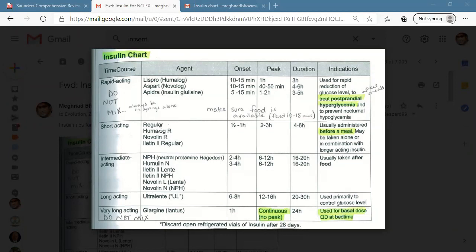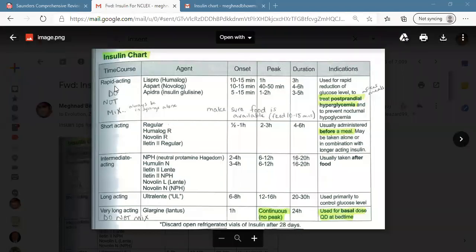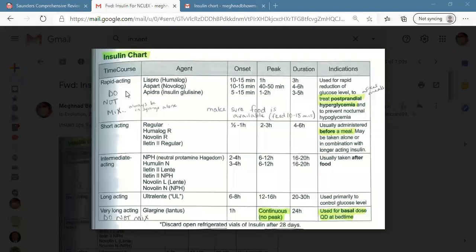The onset of short acting or regular insulin is half an hour to 1 hour, 30 minutes to 1 hour, and it peaks after 2 to 3 hours. As I told you, rapid acting insulin is given 15 minutes before food, but short acting insulin is given 30 minutes before the meal, like 30 minutes before lunch or dinner.